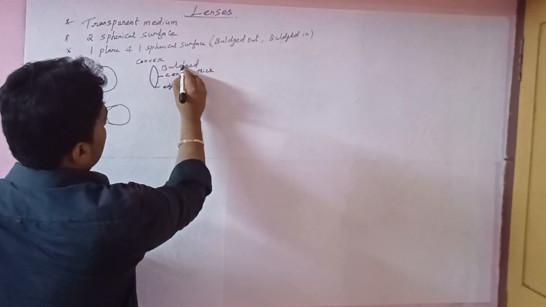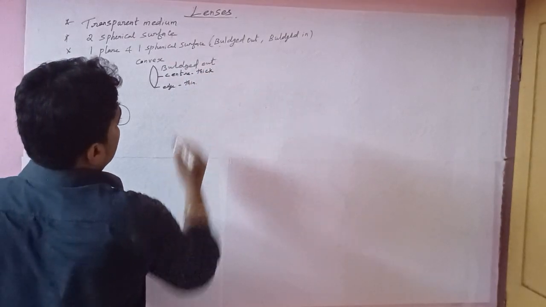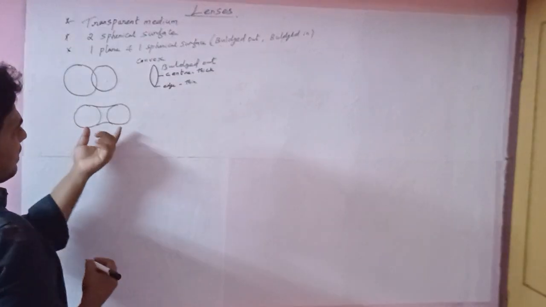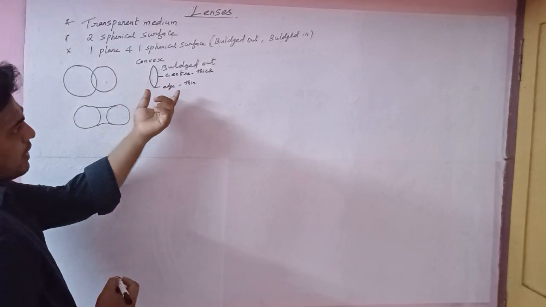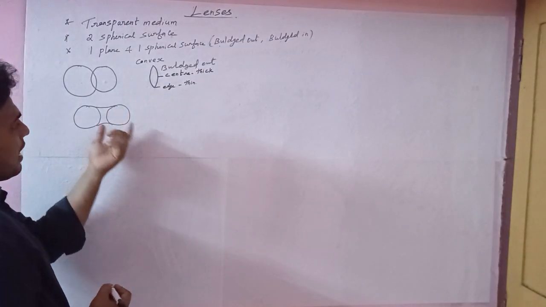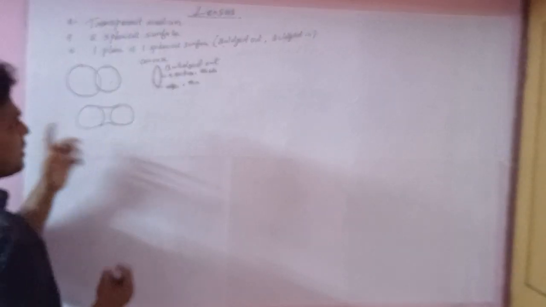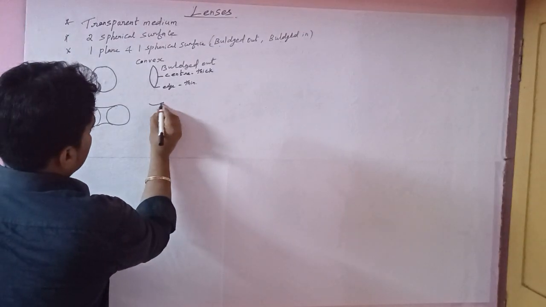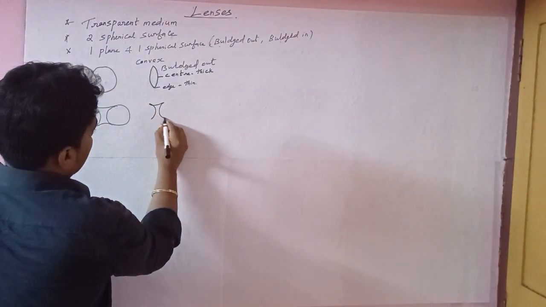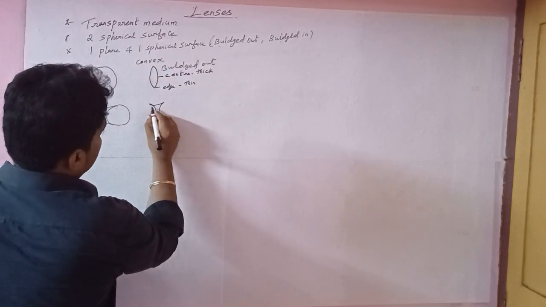Two surfaces are bulged out. For example, this one, so we can easily find out this is a convex lens. In the next diagram, the two spherical surfaces will be separated by a distance, so it will make the concave lens. Can you understand?